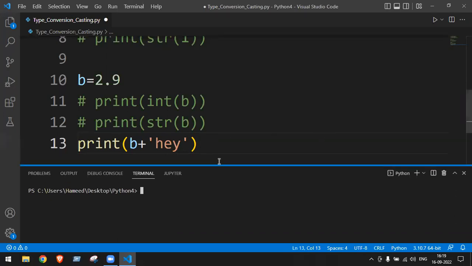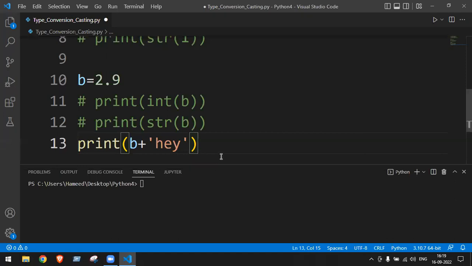So the answer is going to be what? Type error. Okay. So whenever I expect the answer, I need the proper answer. Don't just say error. There are many kinds of errors. We're going to see those topics in the upcoming days, Monday or Tuesday: name error, type error, value error, syntax error, attribute error. There are multiple errors, which are also a part of your exam.